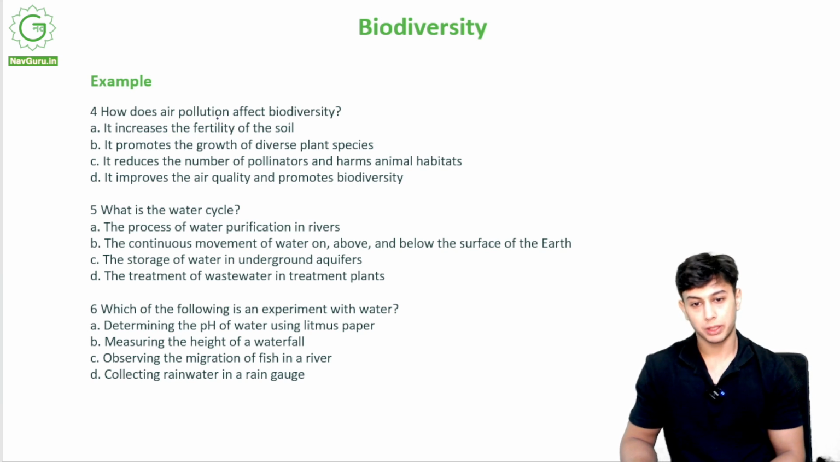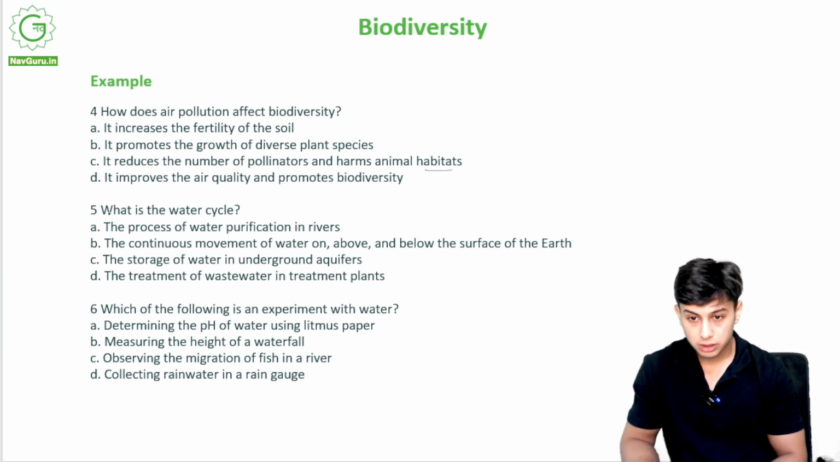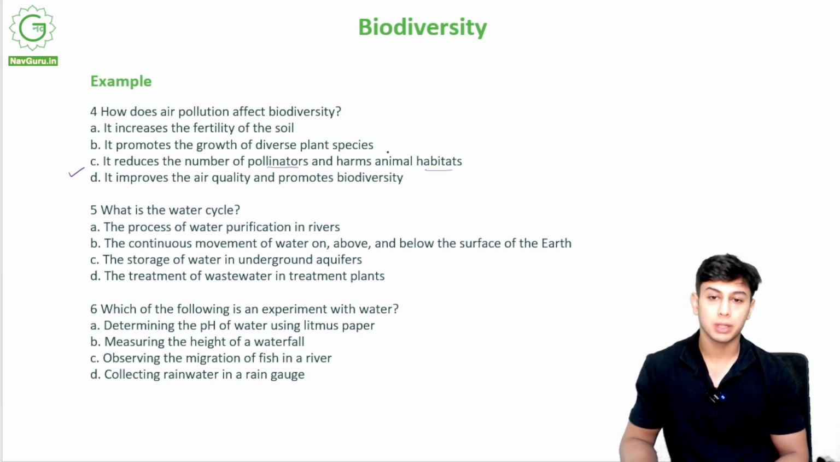How does air pollution affect biodiversity? Okay, it increases the fertility of the soil. It promotes the growth of diverse plant species. It reduces the number of pollinators and harms the animal habitats, or it improves the air quality and promotes biodiversity. So what does it do? Correct option is option C. It reduces the number of pollinators because bees will die, insects will die, birds will die, and harms animal habitats.